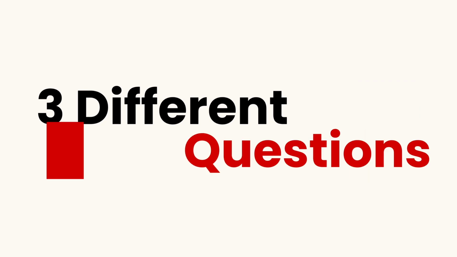Today, we will learn 3 different ways to make questions in Japanese. We'll go step by step, and I will also introduce some important vocabulary, so you can make more natural and useful sentences. Alright, let's get started. The first way is the most common one. To make a question, you simply add ka at the end of the sentence.